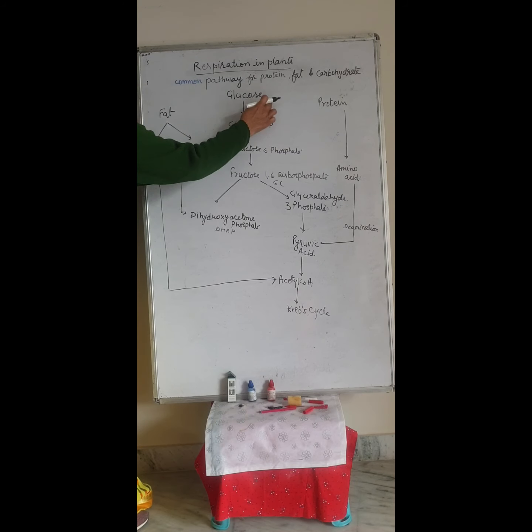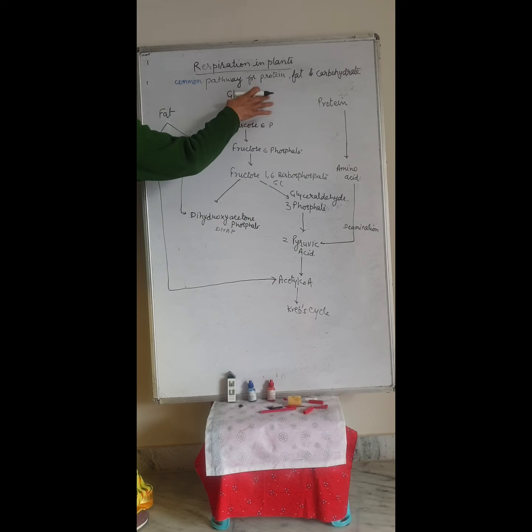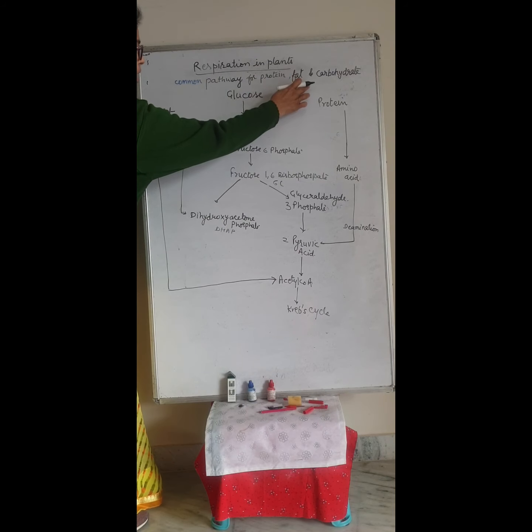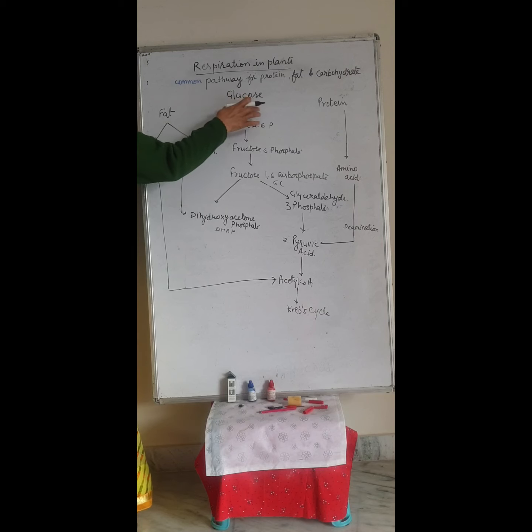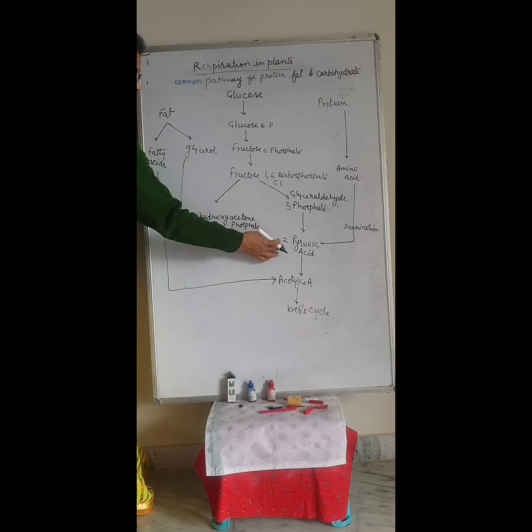It means 2 pyruvic acids are formed. So if we take the carbohydrate, meaning glucose, as a respiratory substrate, the product in glycolysis is pyruvic acid.